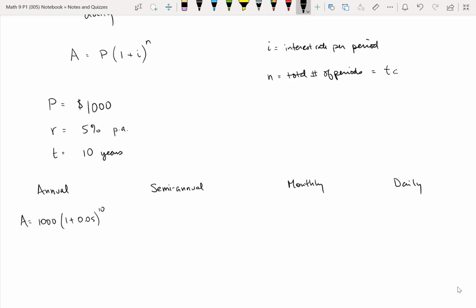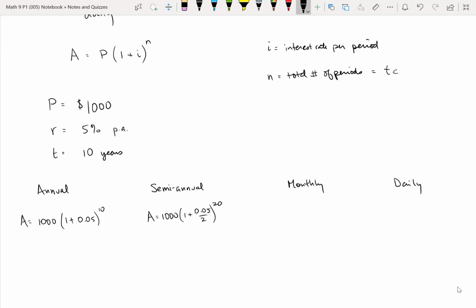For semi-annual, we're going to take the same principal, 1,000, and multiply that by 1 plus 0.05 divided by 2, raised to the power of 10 times 2, which would be 20.